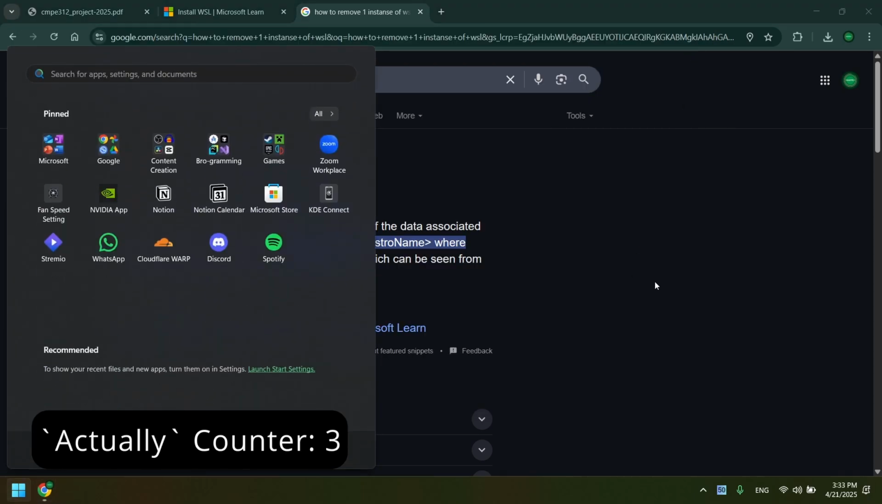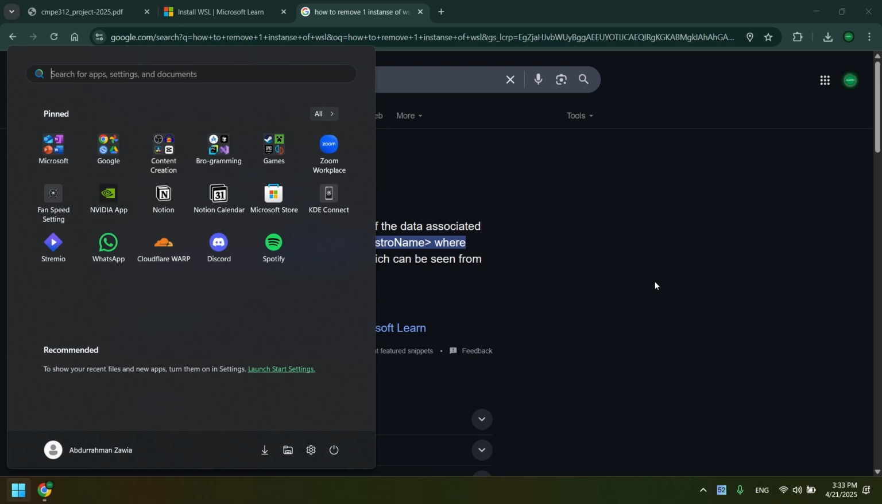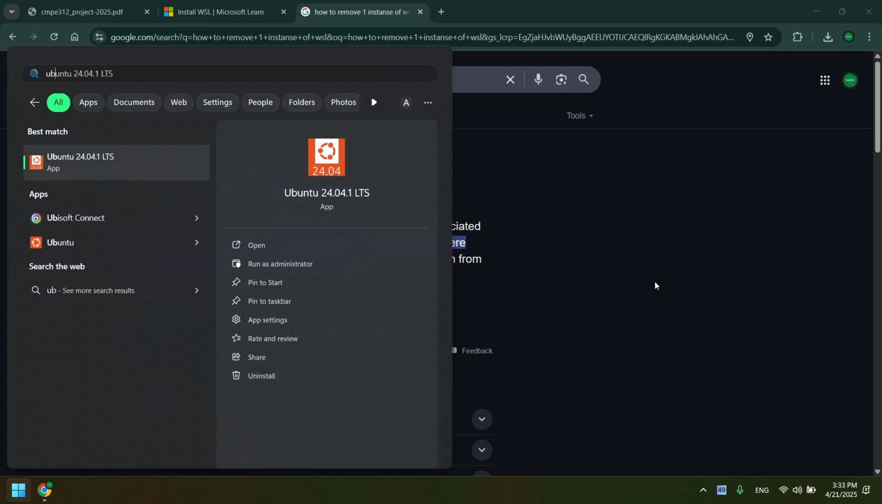Therefore, actually, no, wait. We still didn't link Visual Studio or anything. I have no idea how to do that. We'll just hope it just works, I guess. I don't know, let's see.